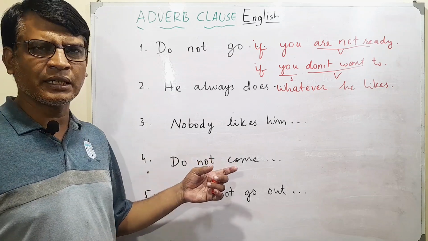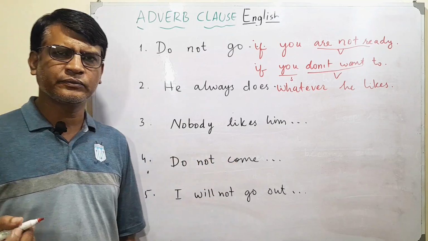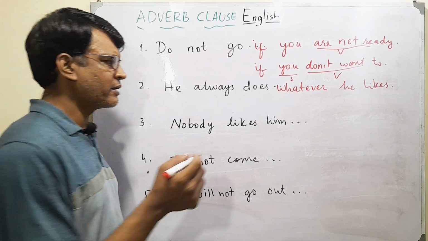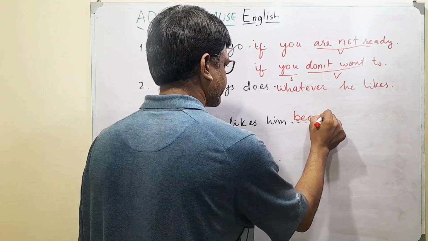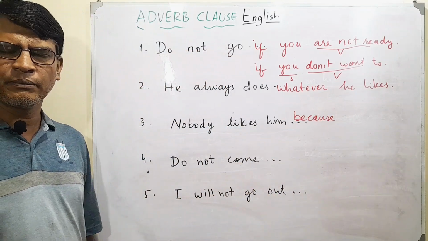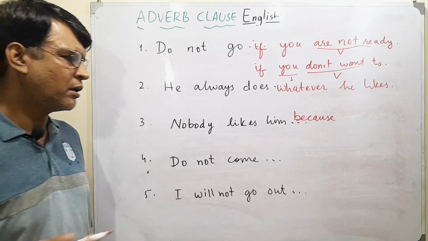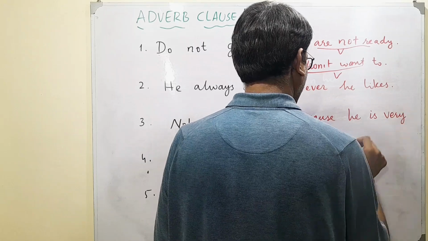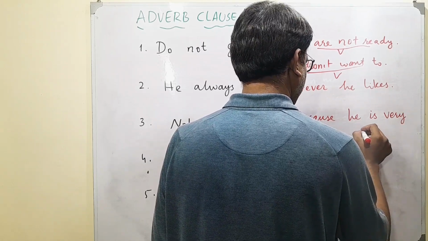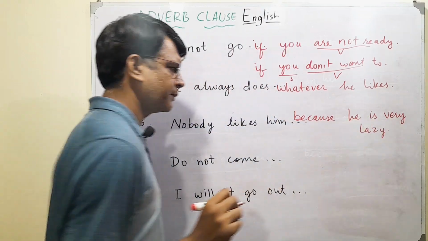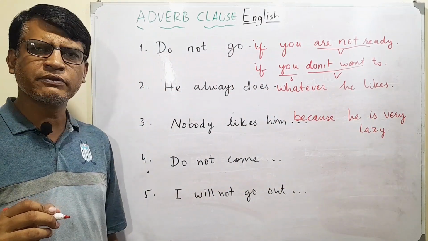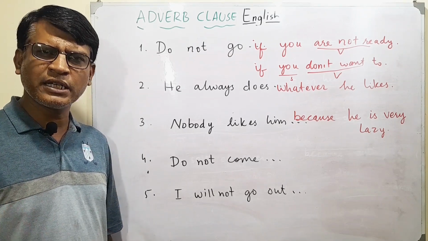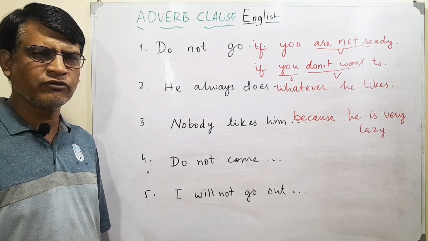Then "Nobody likes him." What can we write as an adverb clause? I'll give you a hint: because. "Nobody likes him because he is very lazy." For example, "Nobody likes him because he is always late." "Nobody likes him because he is very irritating." So there can be a couple of ways in which we can fill this up.